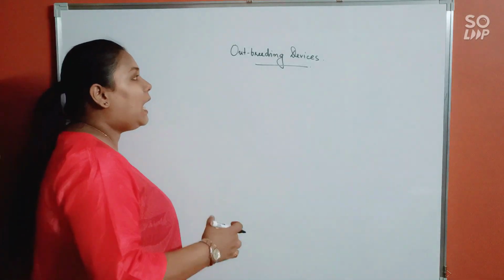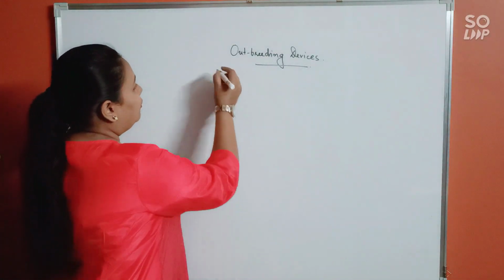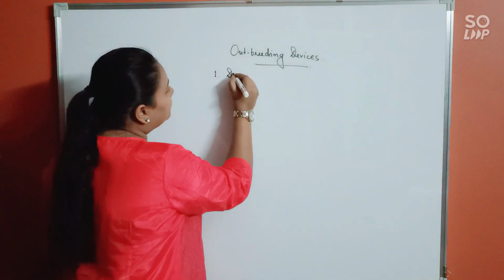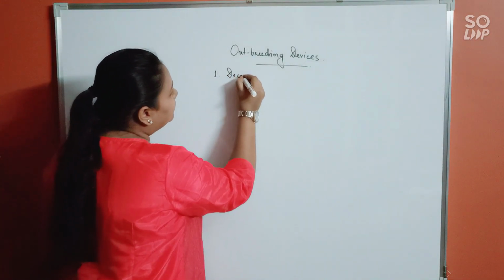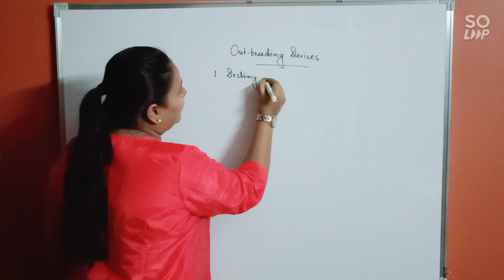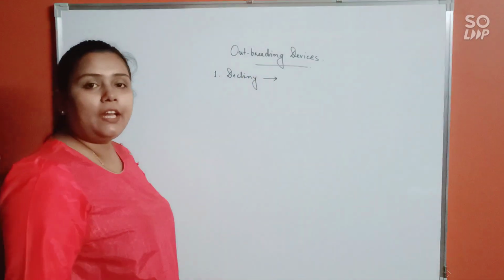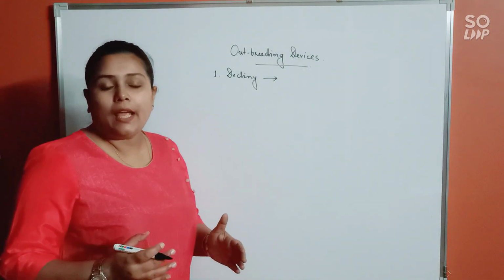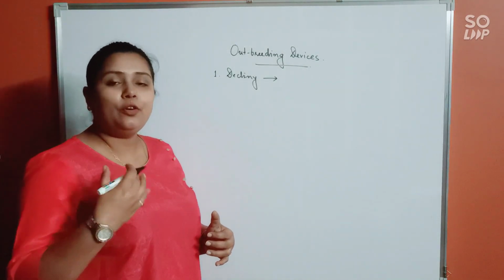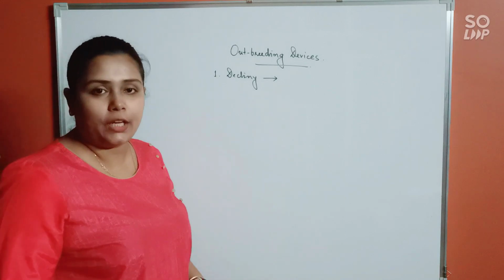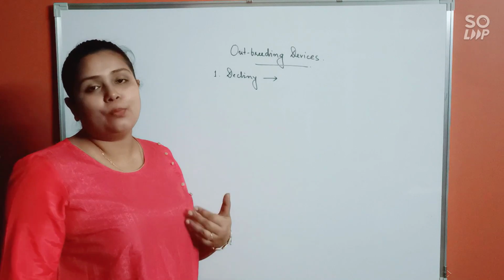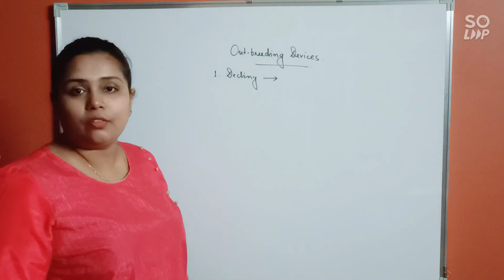Alright? They can be of various types, like first, declining. Declining means unisexuality. That means a bisexual flower will increase the chances of self-pollination. If a flower is unisexual, then there is more chance of cross-pollination, right?